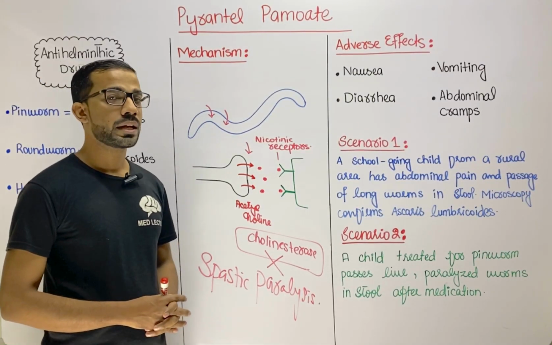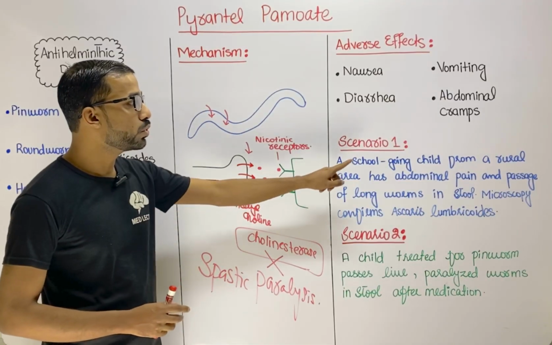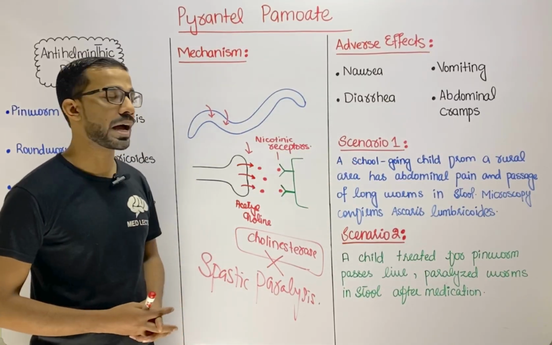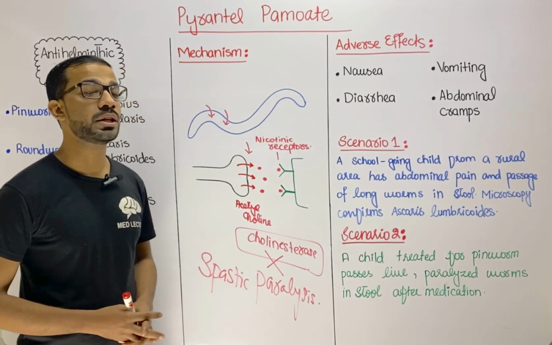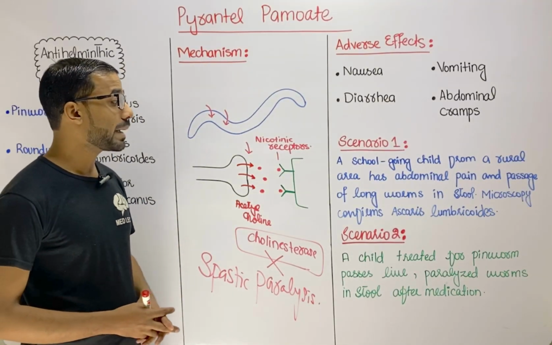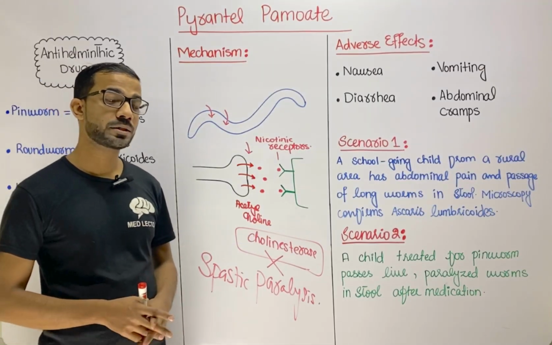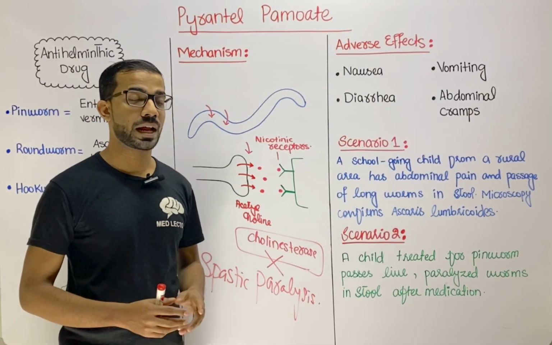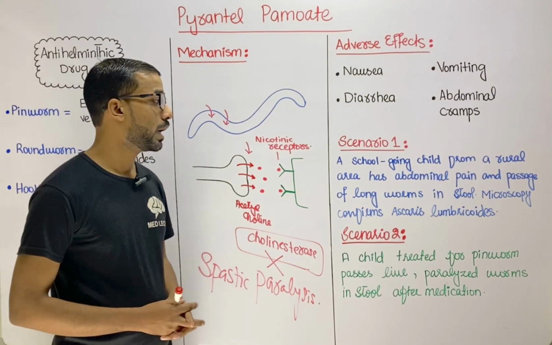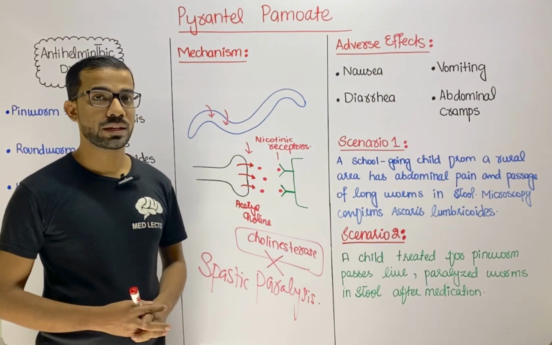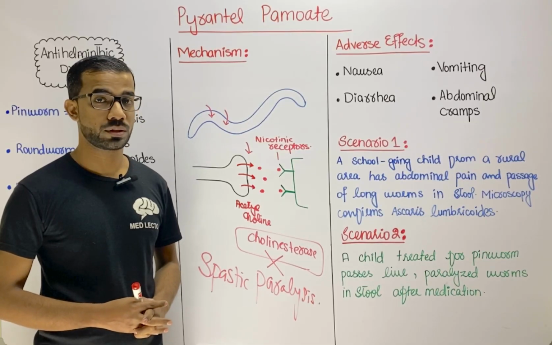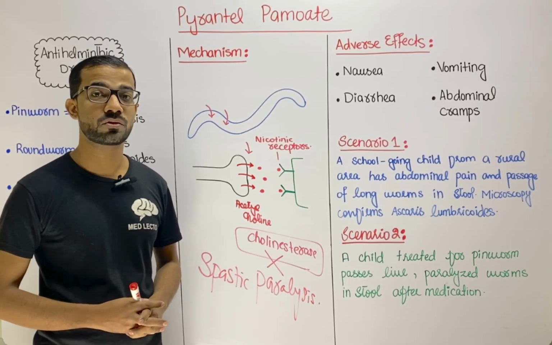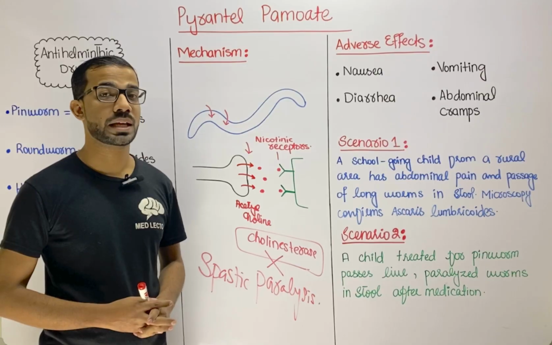So we will see first scenario: a school going child from a rural area has abdominal pain and passage of long worms in the stool. Microscopy confirms Ascaris lumbricoides because it's a large worm that can be seen with the naked eye. So what will be the treatment in that case? We can give the Pyrantel Pamoate because it's an anthelmintic drug that can be used for the Ascaris lumbricoides as well.